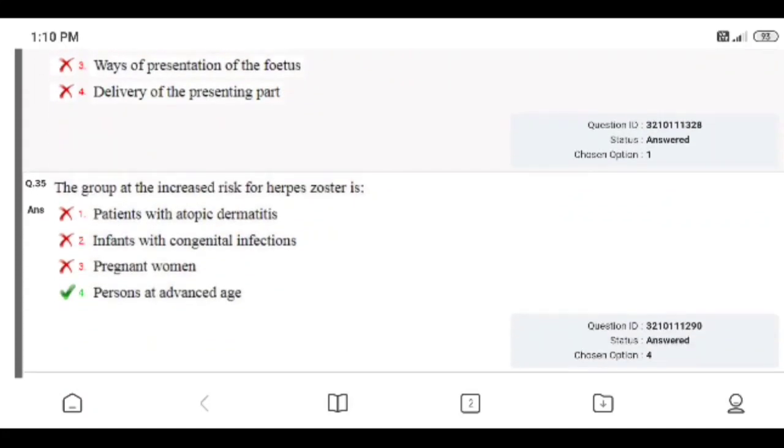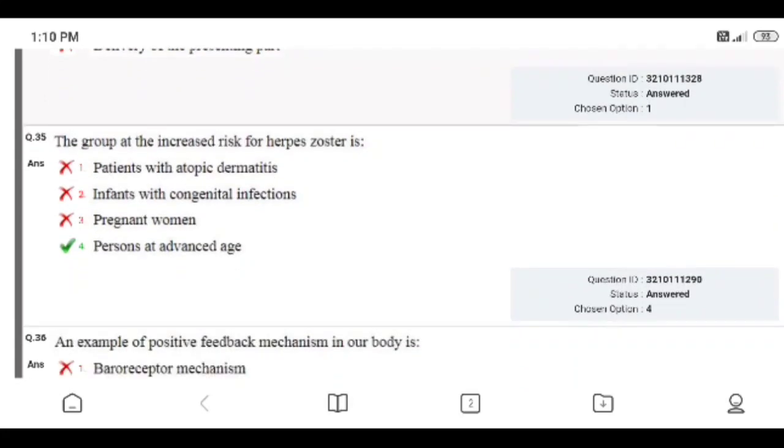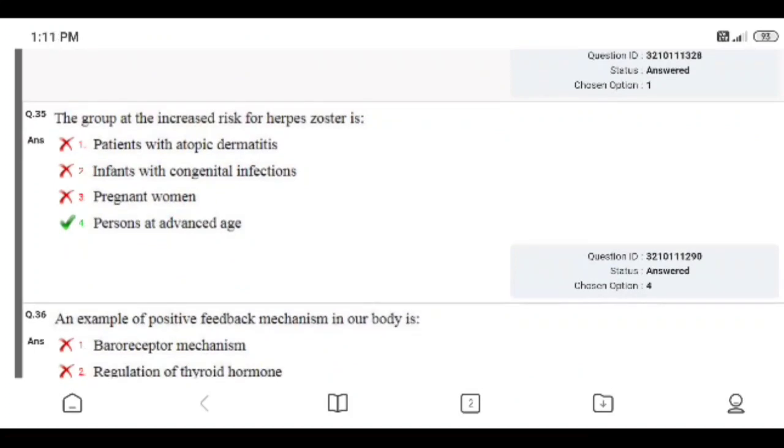Question number 35. The group at increased risk for herpes zoster is: patients with atopic dermatitis, infants with congenital infection, pregnant woman, or person at advanced age. Right answer is 4. I gave the right answer. A person of advanced age is at risk for herpes zoster.